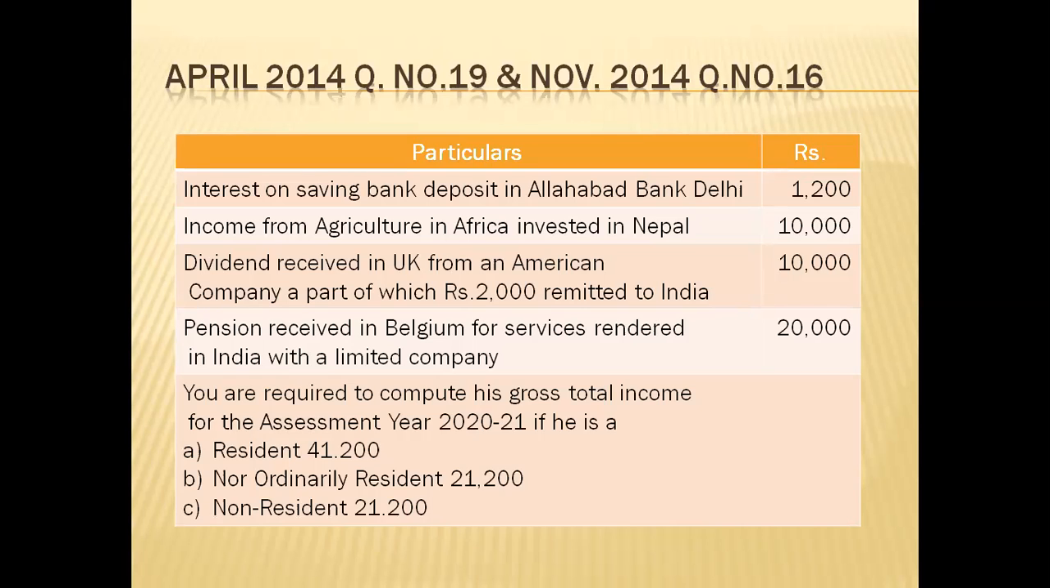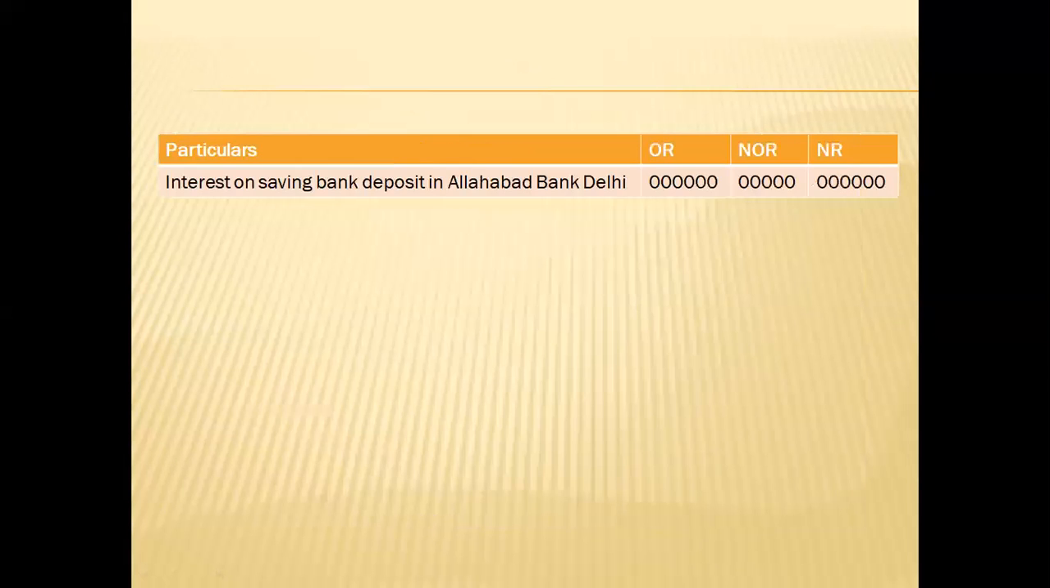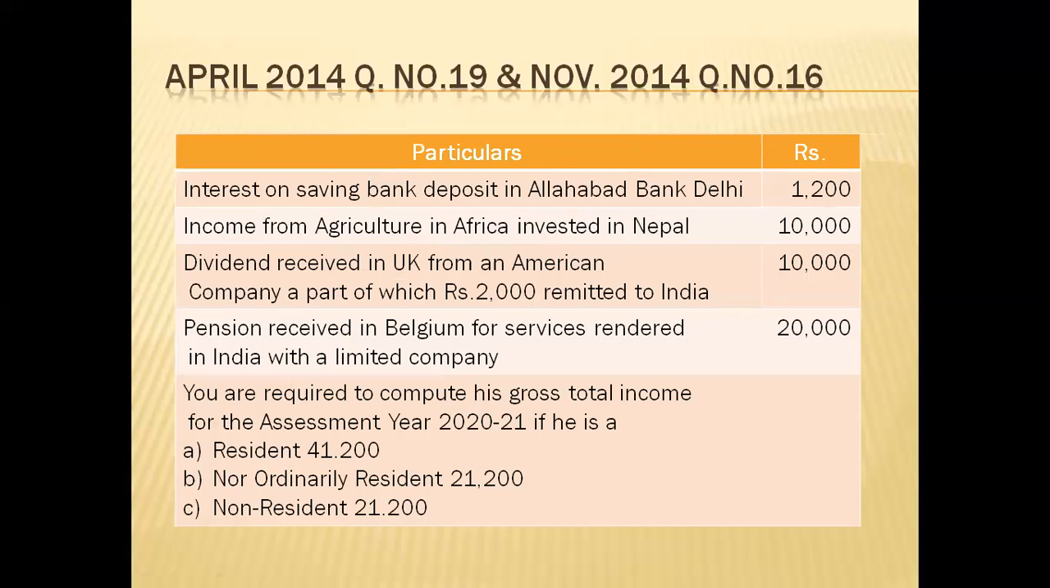What we have to do now is prepare the taxable income of the resident and ordinary resident, the resident but not ordinary resident, and the non-resident. So we have to compute the gross total income. I have put a table here. Now we can work out the problem.